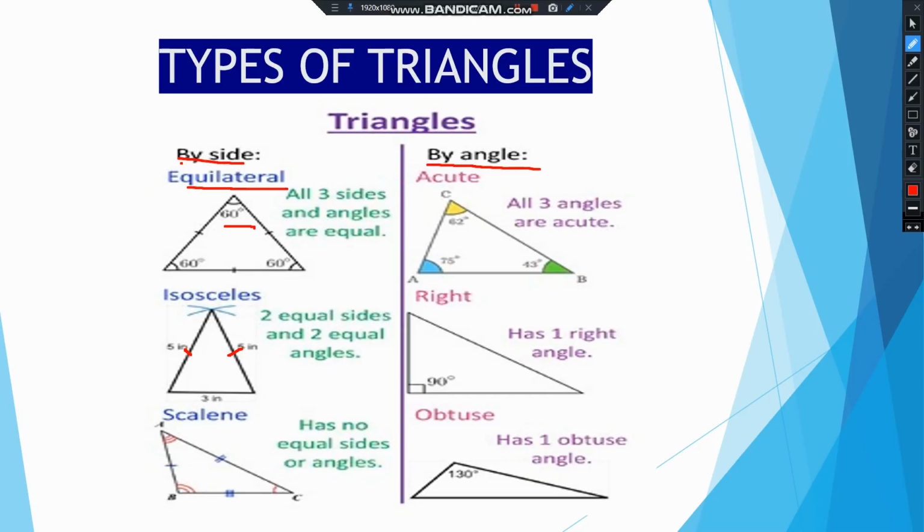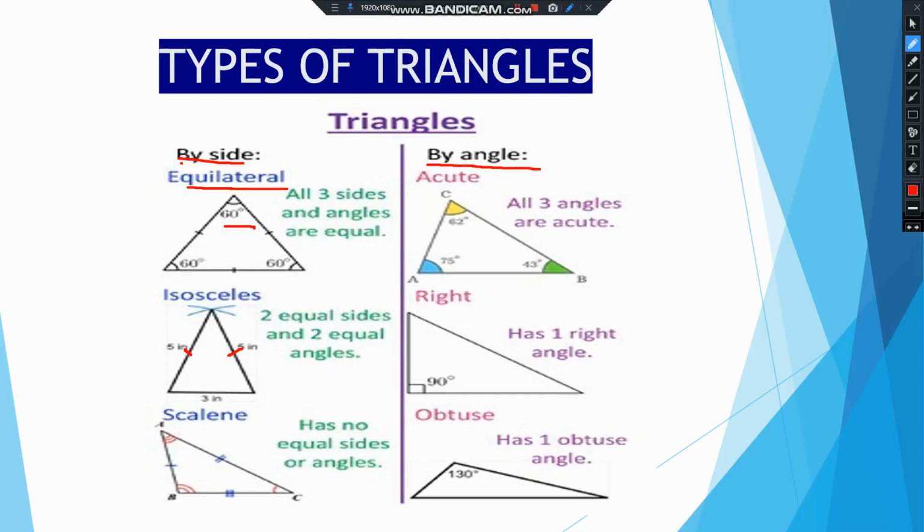Now on the basis of angles, how can we classify triangles? The first one is acute. So here all three angles are acute. Okay. So here you can see that all three angles are less than 90 degree. So it will be called an acute angled triangle. The second one has one right angle. So if there is one right angle in a triangle, it is called a right triangle. So you can see here it is a 90 degree angle, right angle. So it is a right triangle.